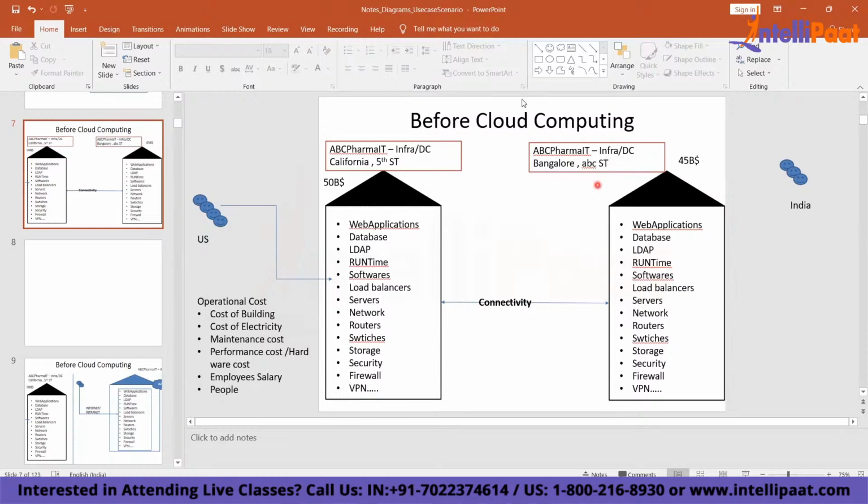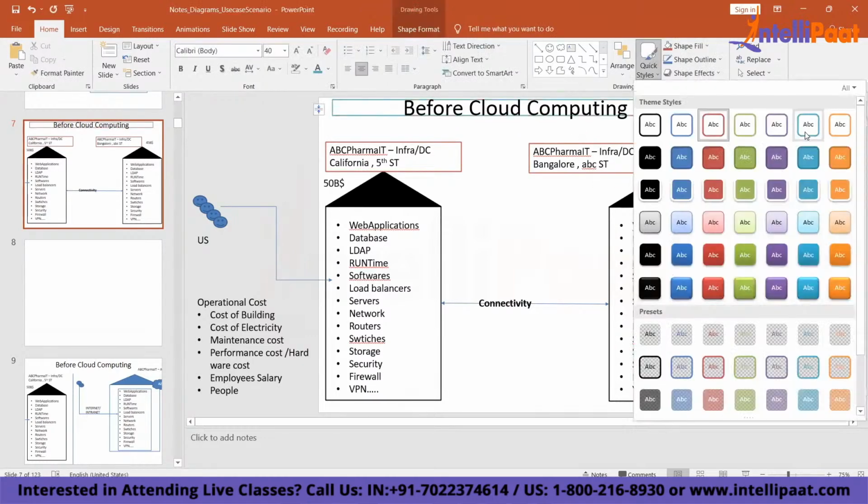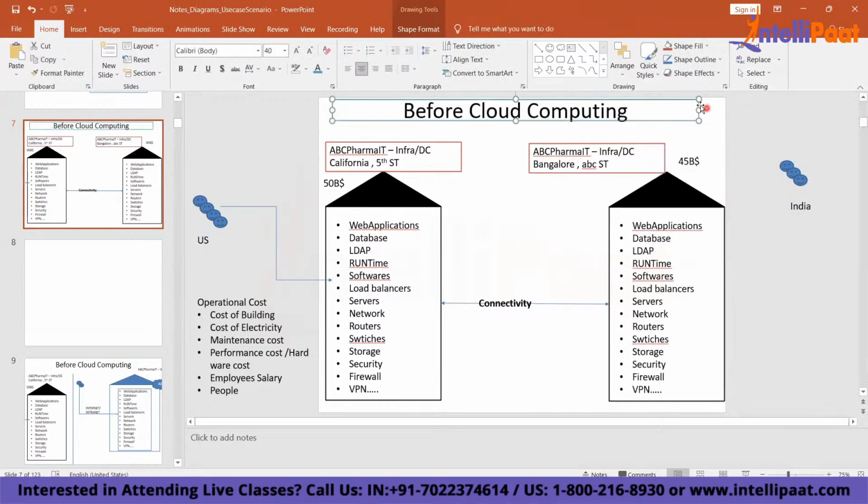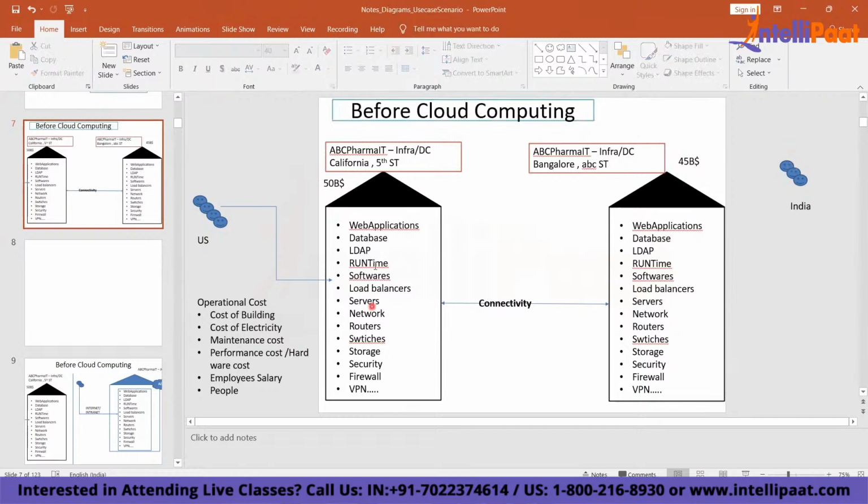Is this how you will operate? Is this the right way? Absolutely not, right? If you want to operate globally, you can't keep opening offices all over the world. I'm not talking about offices. Offices you can open, a sales office can be opened. I'm talking about data centers. You don't open multiple data centers, right?